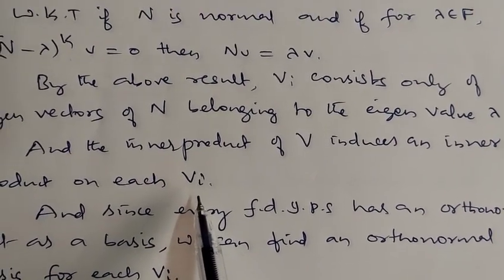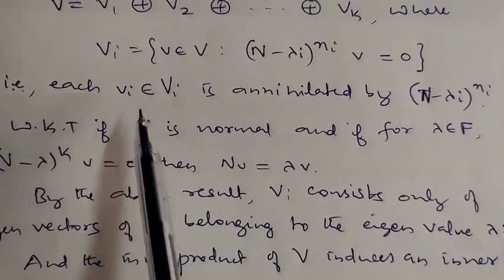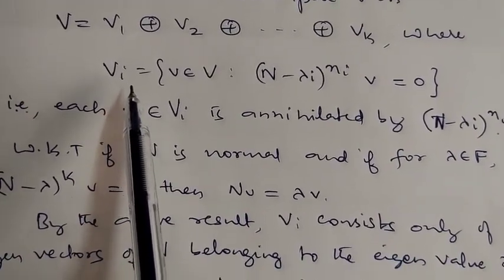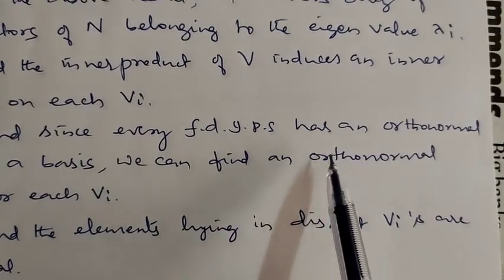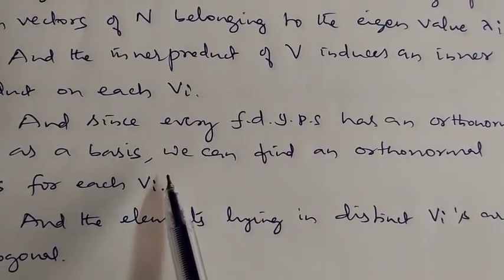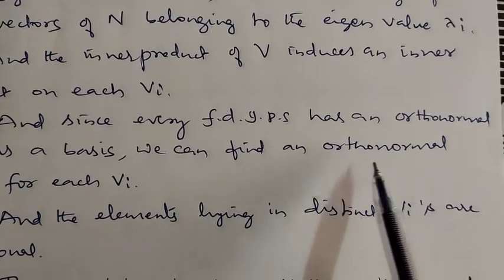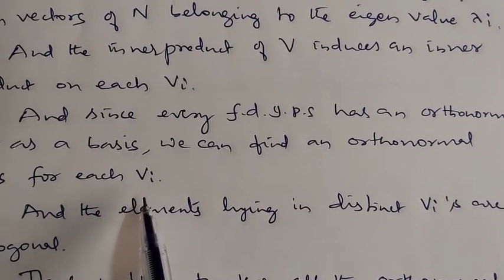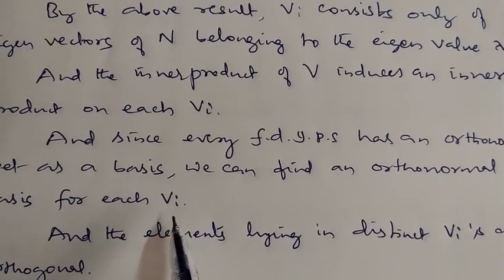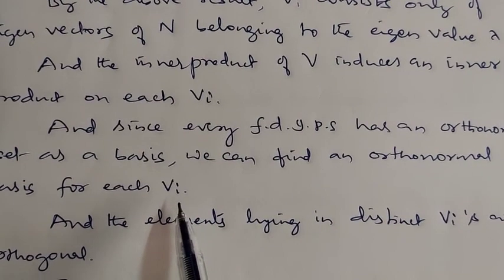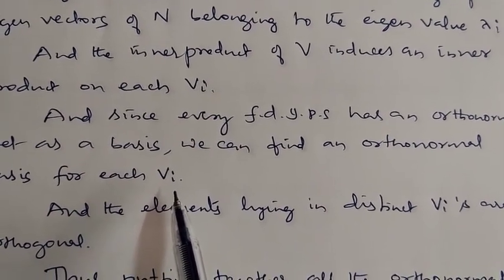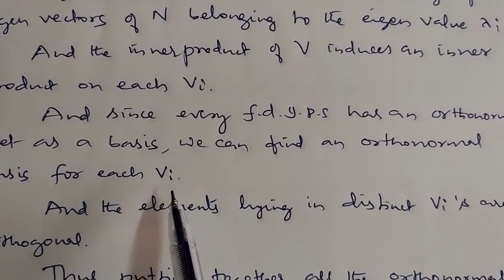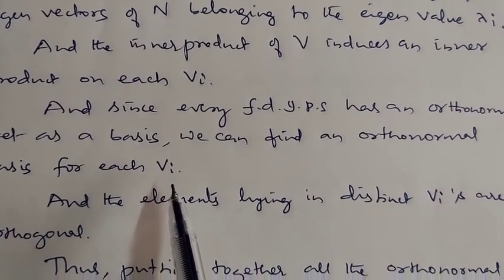Since every finite dimensional inner product space has an orthonormal set as a basis, we can find an orthonormal basis for each Vi. This you have already studied in your inner product space class, that every finite dimensional inner product space has an orthonormal basis, which we proved using the Gram-Schmidt orthogonalization process.